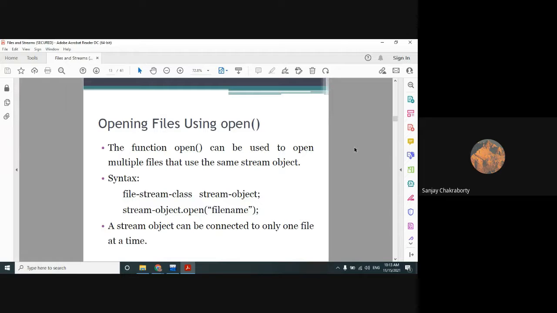Now, this open method, as the name suggests, is a built-in function, or a system-defined function, that can be used to open multiple files that use the same stream object. That is very important. So this is the advantage of using the open method over the file constructor method that we learned in the last class. What is the advantage? If we create a single stream object, then by using the same single stream object we can open multiple files sequentially.